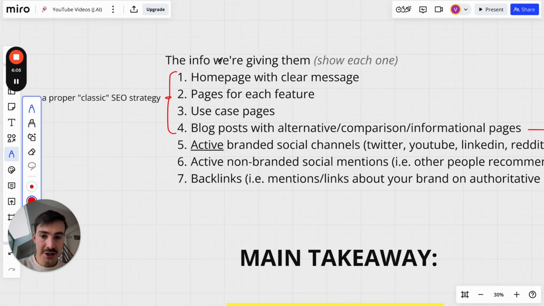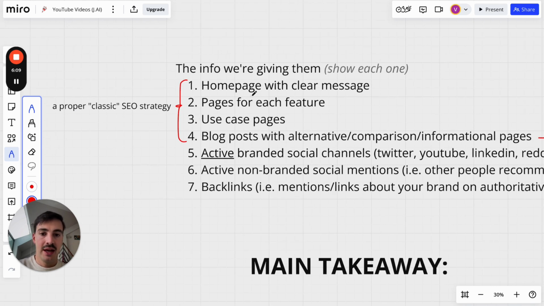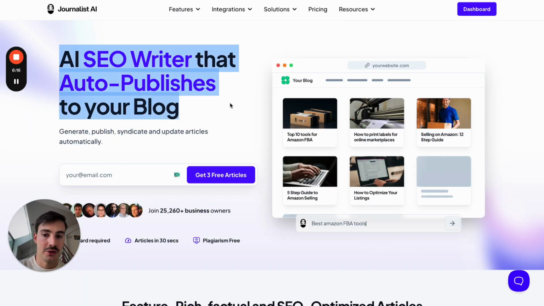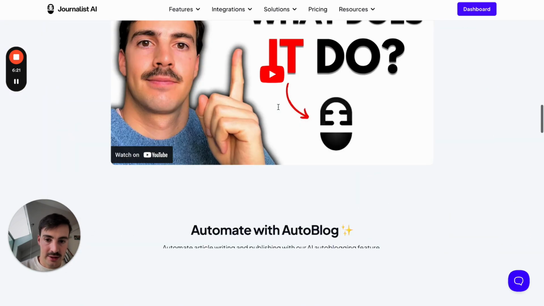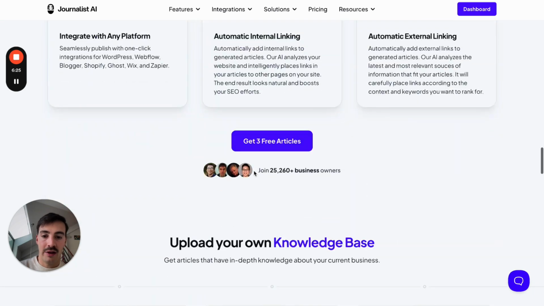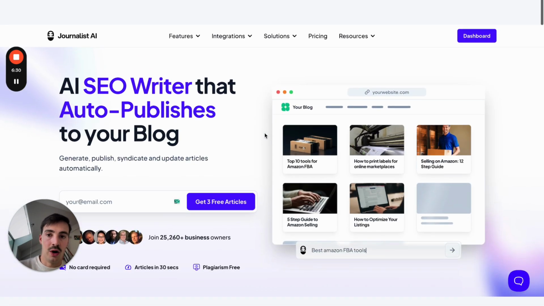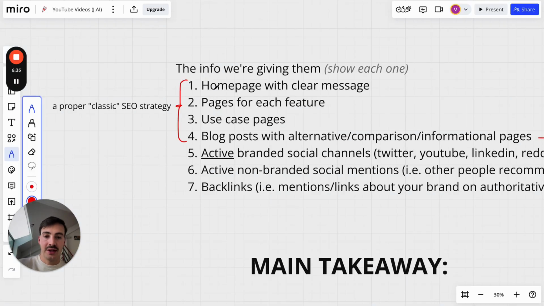Well, first things first, steps 1 through 4 are the classic SEO strategy, which is to make the homepage on your site with a clear message. For example, for our tool right here, we are the AI SEO writer that auto publishes your blog. And we have a bunch more info right here about what our product does. We even have down here automatic blog publishing, automatic with Autoblog. We even have a bunch of FAQs down here that give extra relevancy to our site. And again, this is the classic SEO thing. You optimize your site with a clear message, optimized for your keywords.